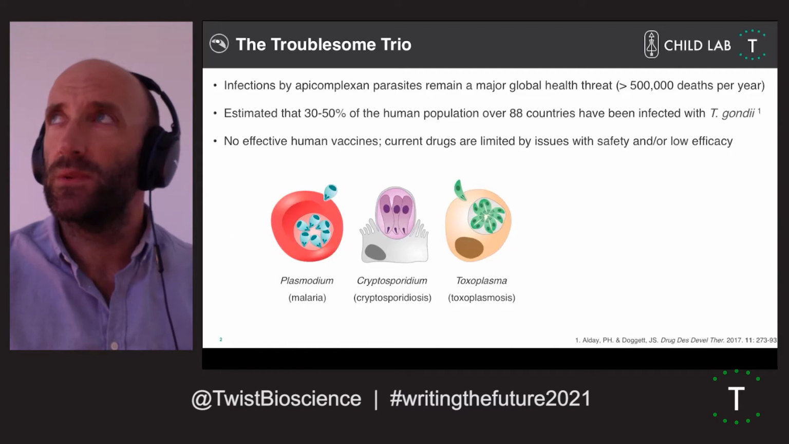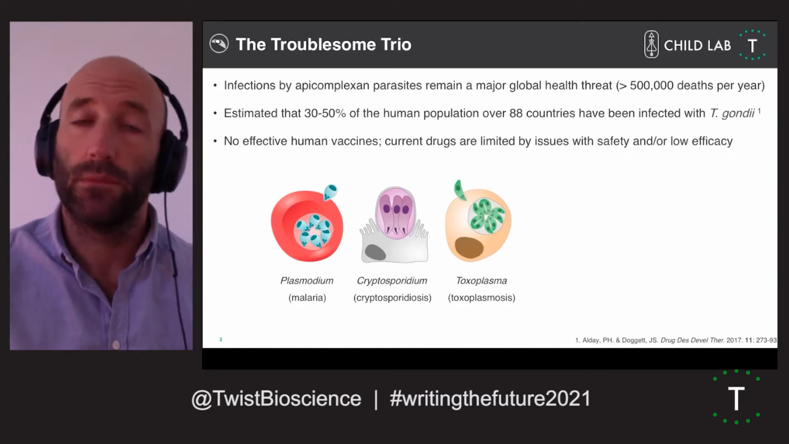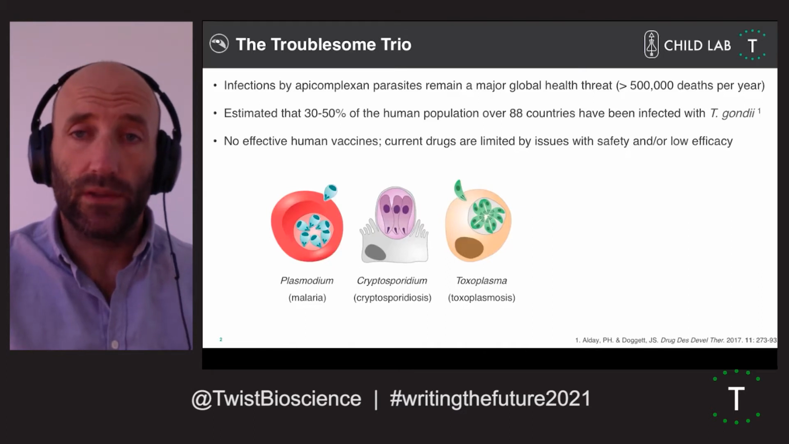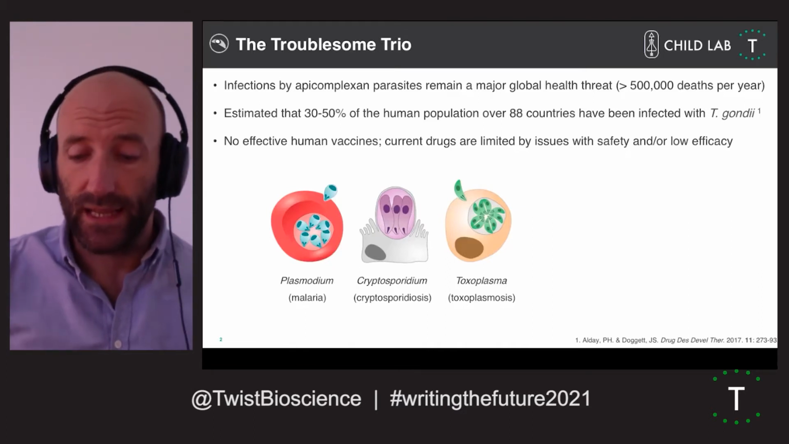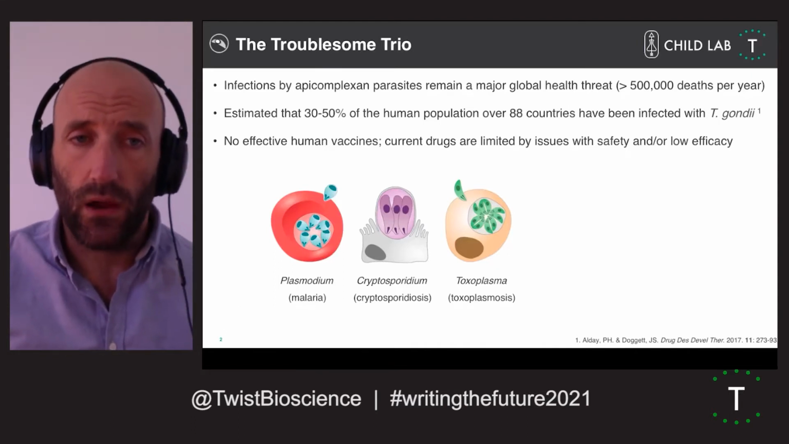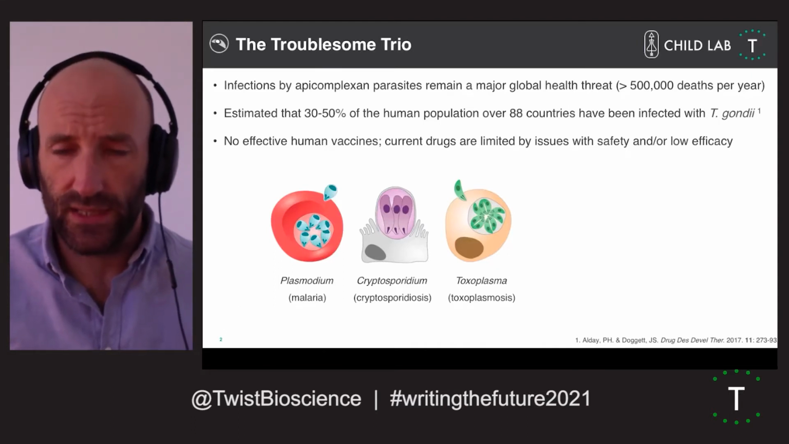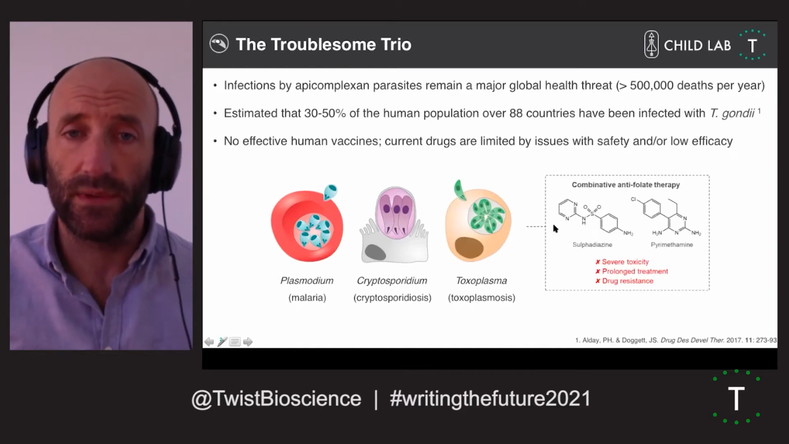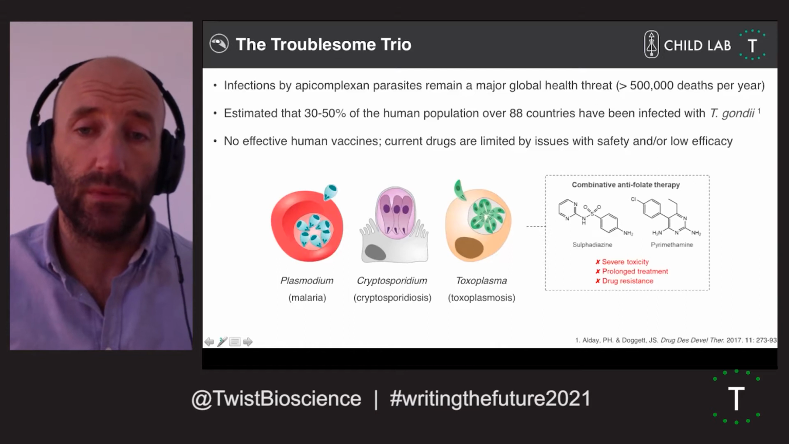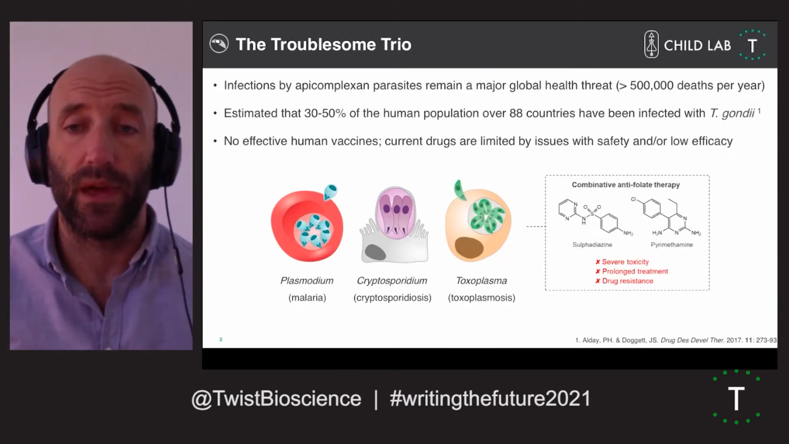And what's exciting about Toxo is, in terms of seropositivity, around a third of the world's population is or has been infected. So we're looking at about 2.5 billion people. And for me, this is particularly interesting because we don't really know what it's doing to us. For Toxo, there's no current decent human vaccines, and drugs available for Toxo are limited by toxicity, safety, and low efficacy. And so really we're thinking about these sulfadiazine and pyrimethamine drugs.